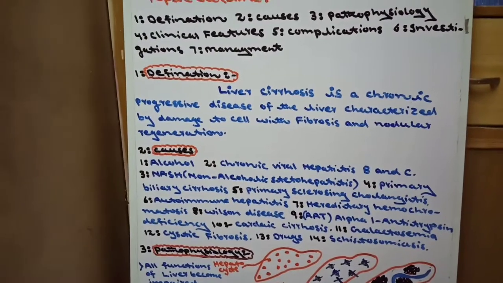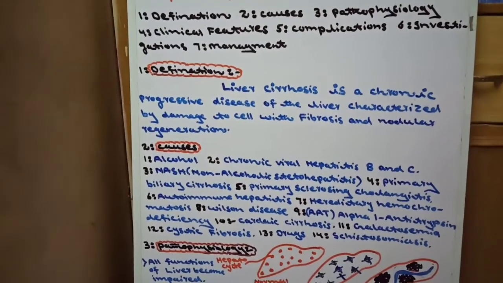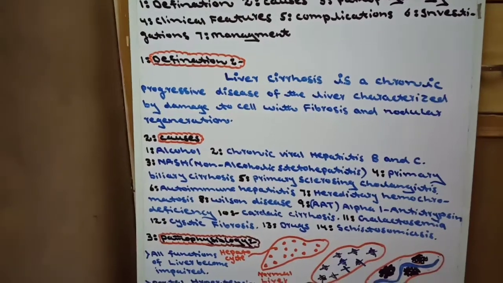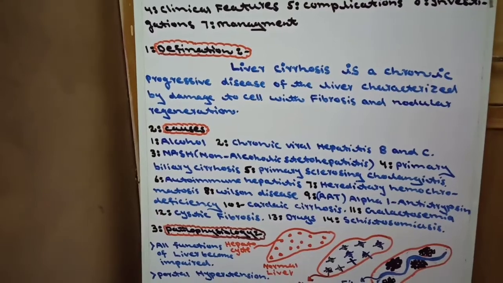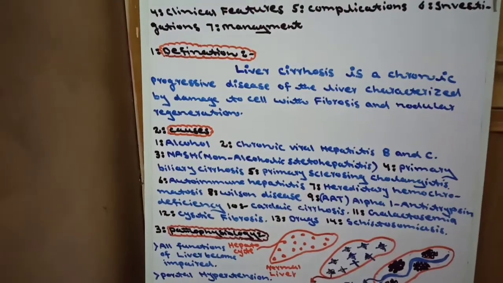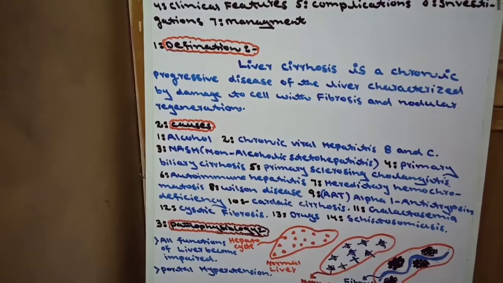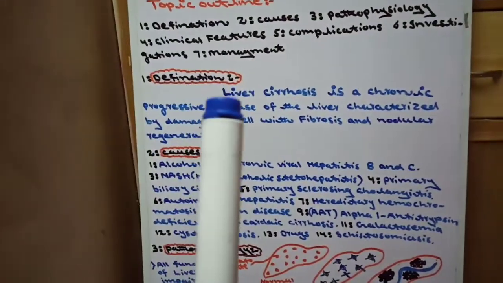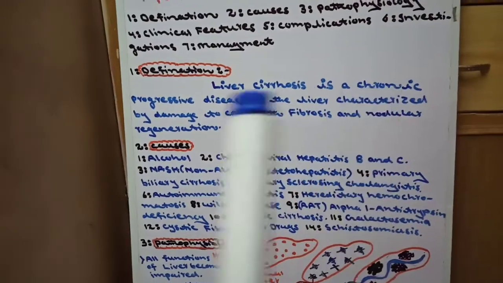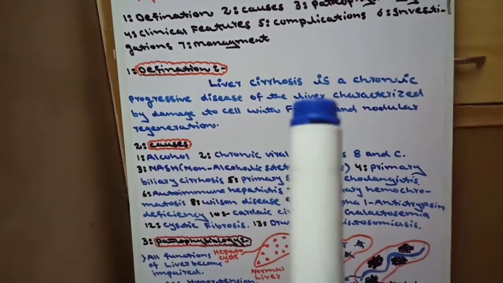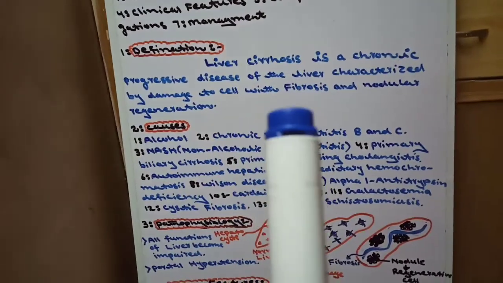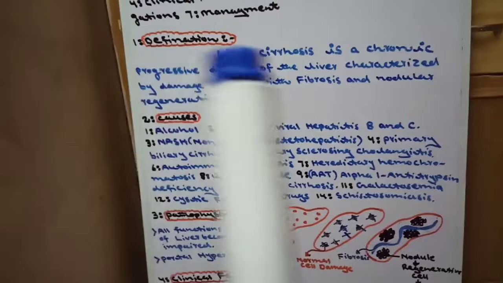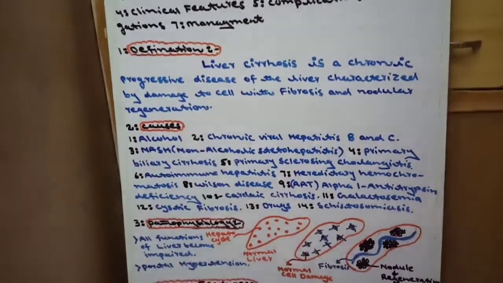These regenerated cells make a nodule, and in between the nodules, due to inflammation and cytokines, there will be fibrosis, meaning fibrous tissue. As a result, there will be scar formation. Now, the definition: liver cirrhosis is a chronic progressive disease of the liver characterized by damage to cells with fibrosis and nodular regeneration.